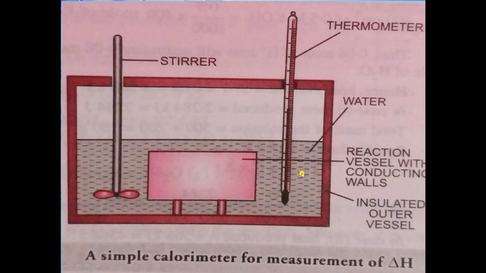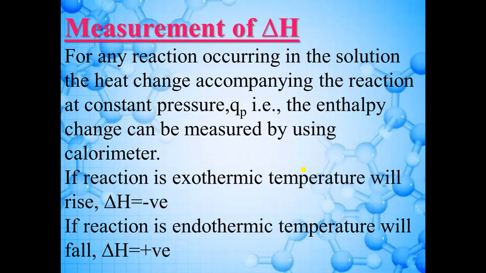And if reaction is endothermic, then temperature will fall. That means for exothermic reaction, value of delta H is negative, and for endothermic reaction value is positive, because here energy is releasing and here energy is absorbed by the system.